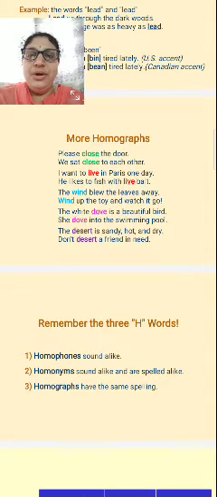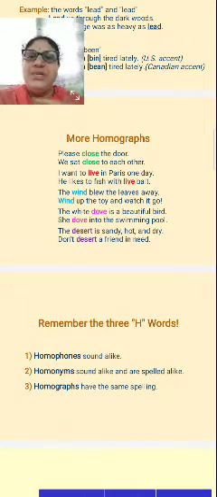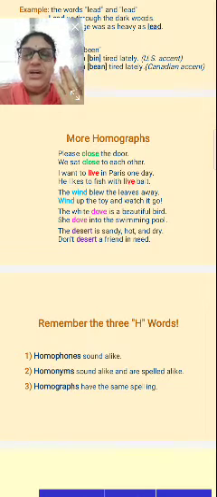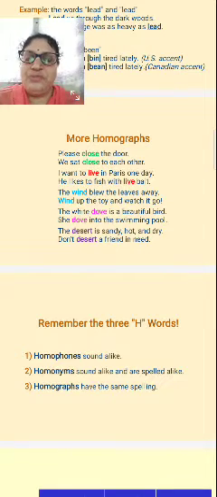Please close the door. We sat close to each other. Spelling is the same. Right? Pronunciation may or may not change, and the meaning may or may not change. But in just one or two situations the meaning will not change; mostly the meaning also changes. Yeah. I want to live in Paris one day. I want to live in Paris one day.